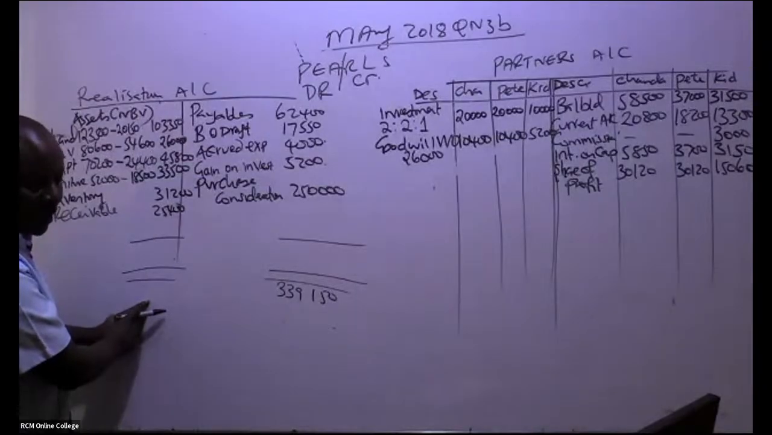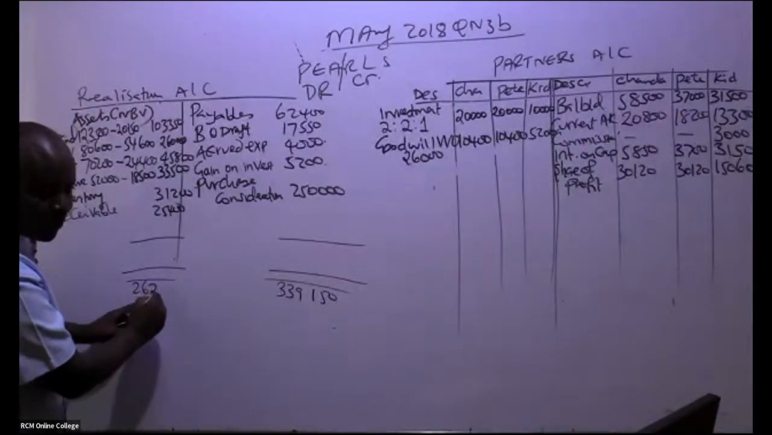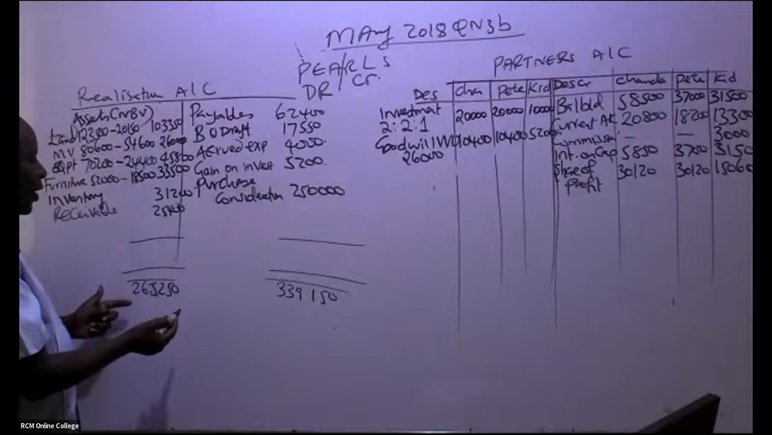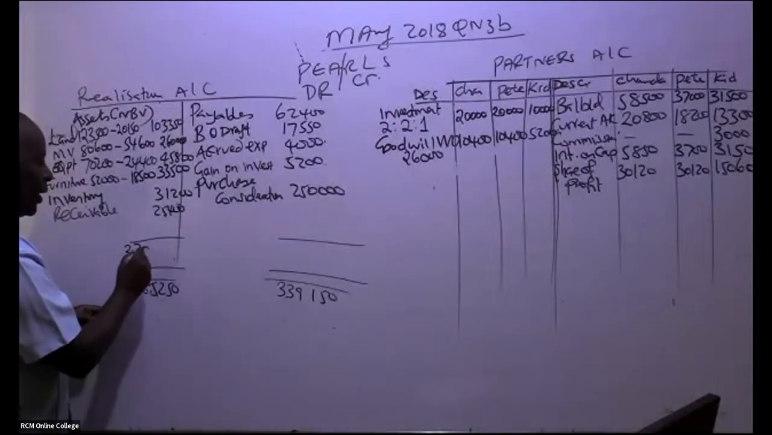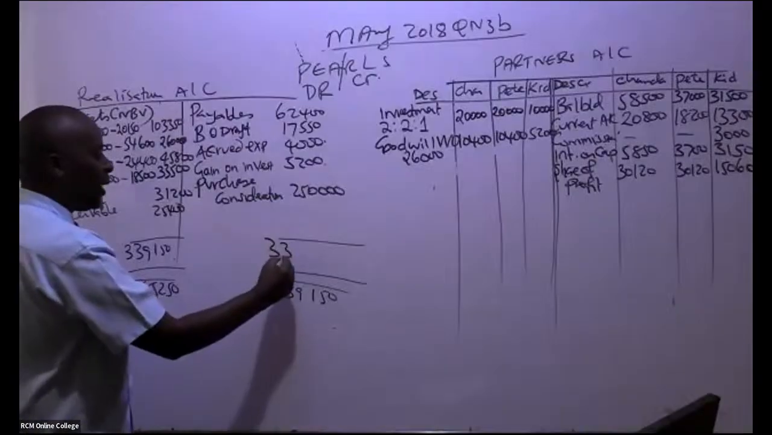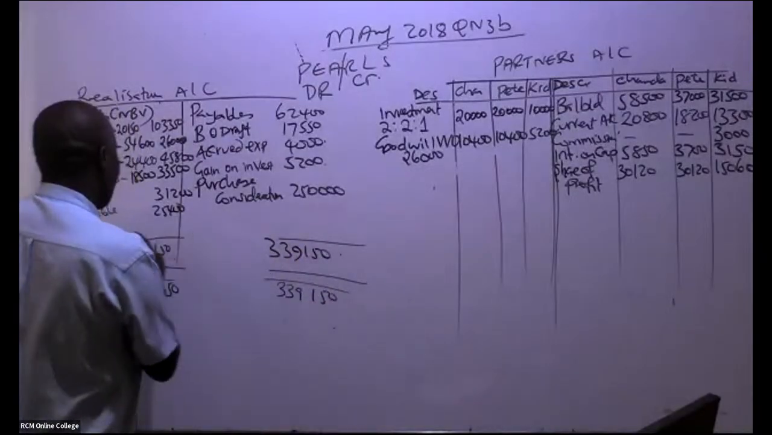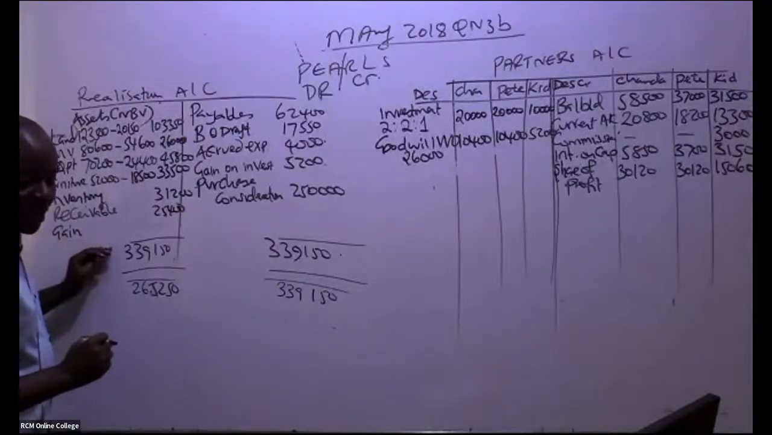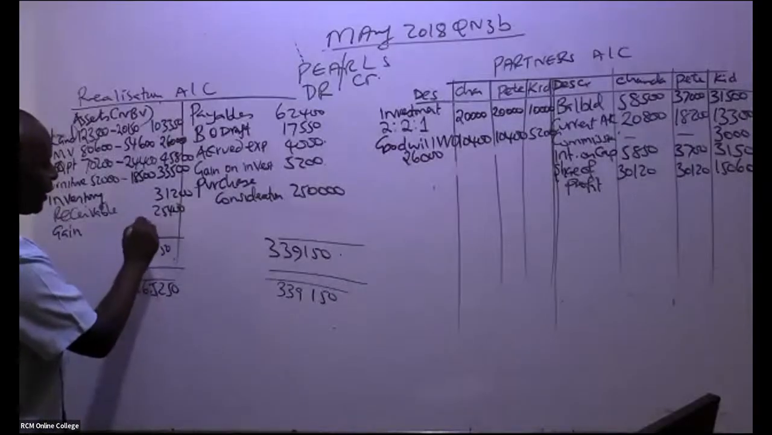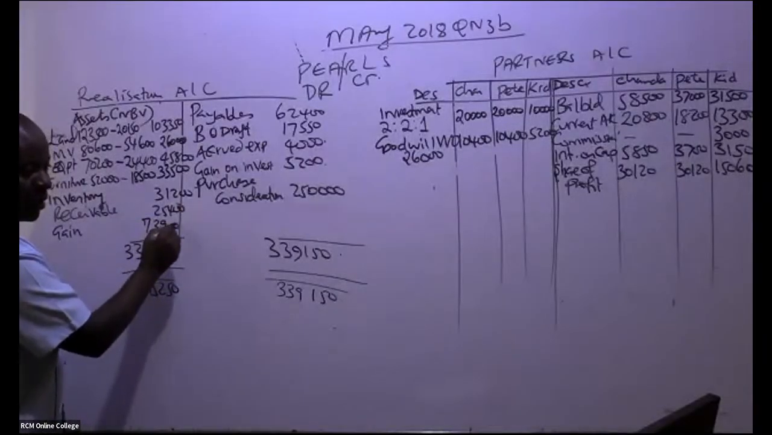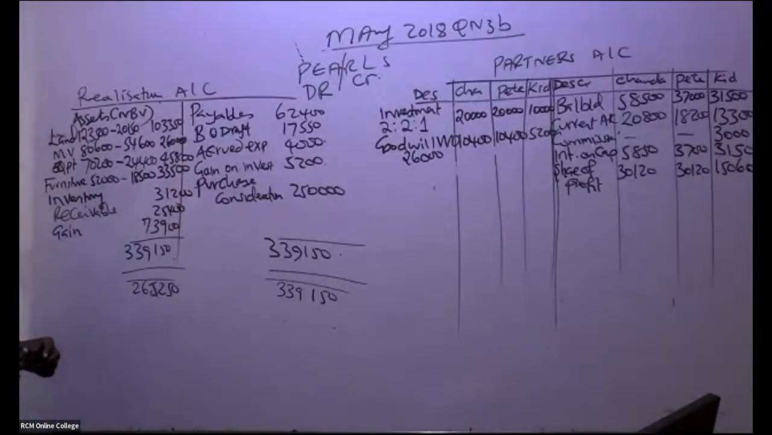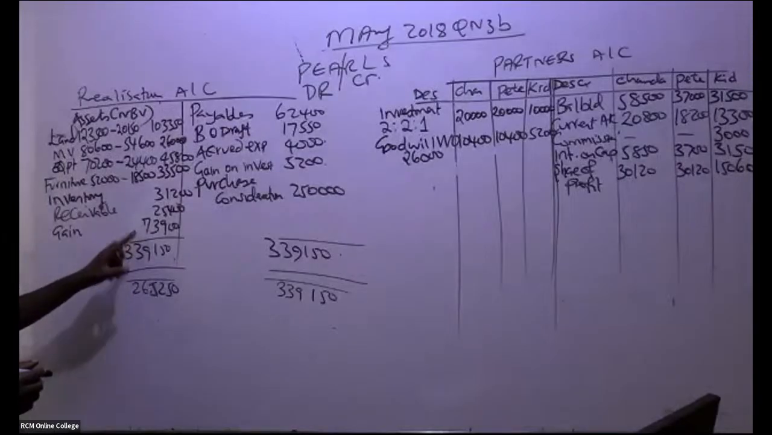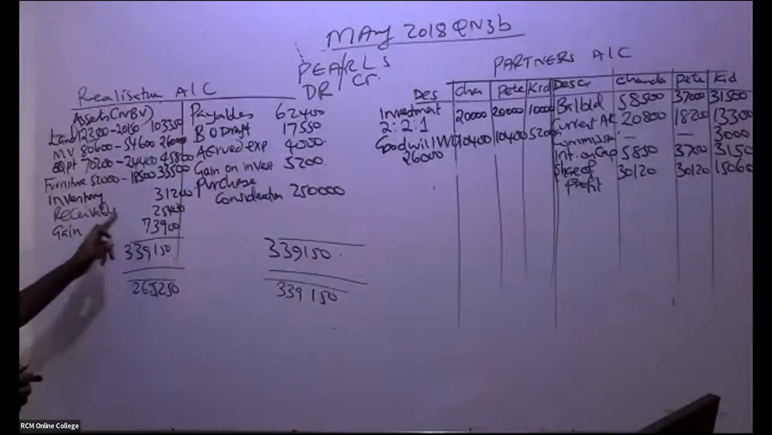So Irene has given me 265,250. That is very good, because I always work with the bigger number, 339,150, meaning that the balancing figure comes here. And if it comes here, it is a gain on realization, which I'm being told is 73,900. If you take this minus this, it comes there.